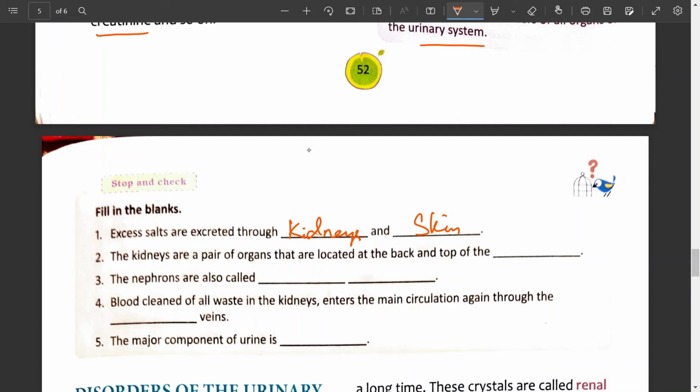The kidneys are a pair of organs that are located at the back and top of the dash. Abdomen. The nephrons are also called dash. The nephrons are also called as renal tubules.